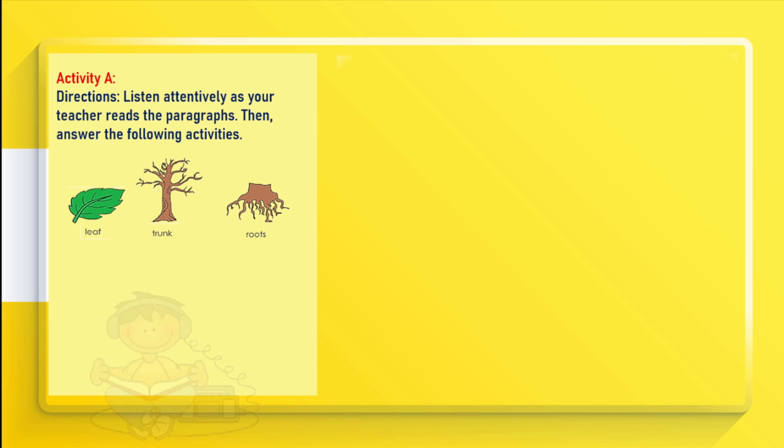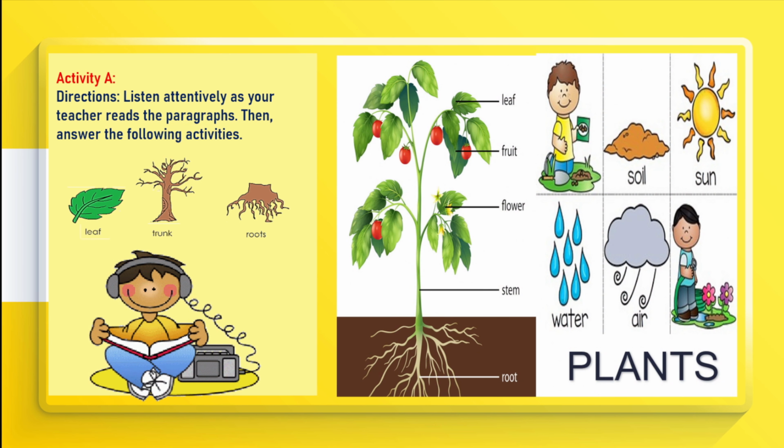Let's begin. Plants. Plants can grow almost everywhere. Most of them can be seen in forests and mountains. You can see plants in your own backyard too. Plants have the same basic parts, which are the roots, stem, and leaves. The roots get water from the soil, they also hold the plant on the ground.